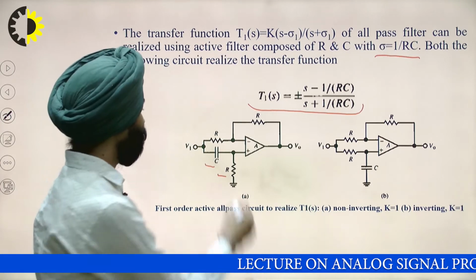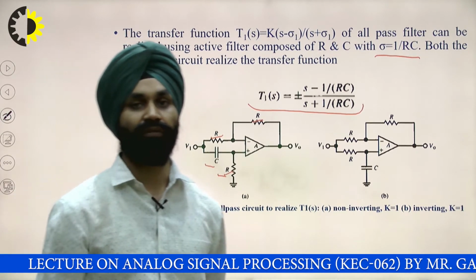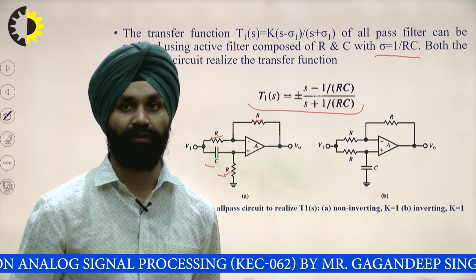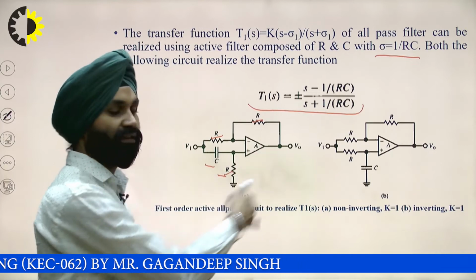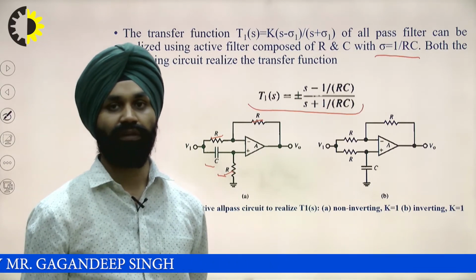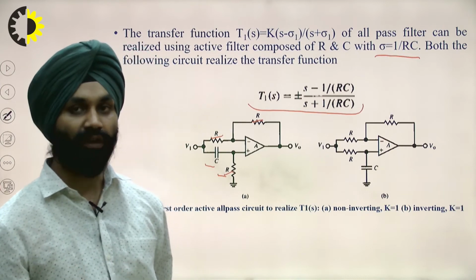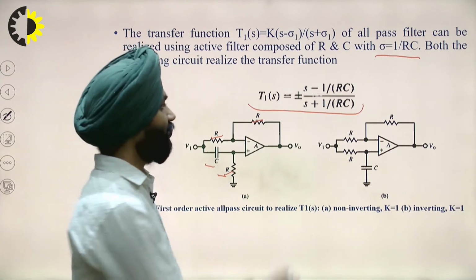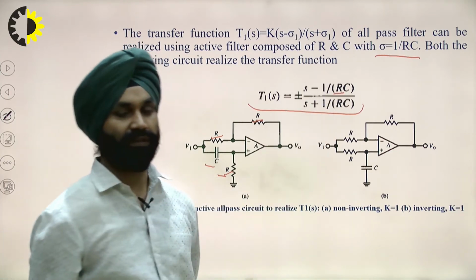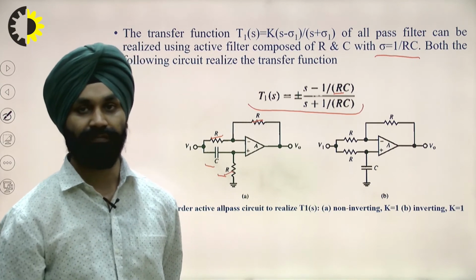The R values are taken equal to have the minimum effect of this R component. So we can have the two realizations of these components to give the all pass filter to mitigate this delay. Now changing the value of RC, this 1 upon RC, will give different poles and zeros.